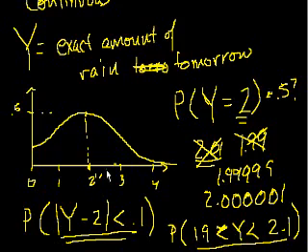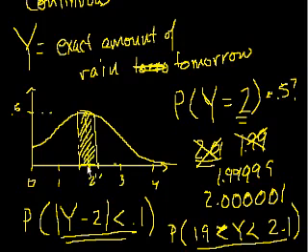But now this starts to make a little bit of sense. Now we have an interval here. So we want all y's between 1.9 and 2.1. So we are now talking about this whole area. And area is key. So if you want to know the probability of this occurring, you actually want the area under this curve from this point to this point.